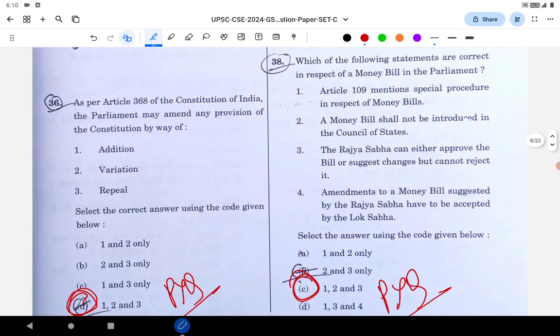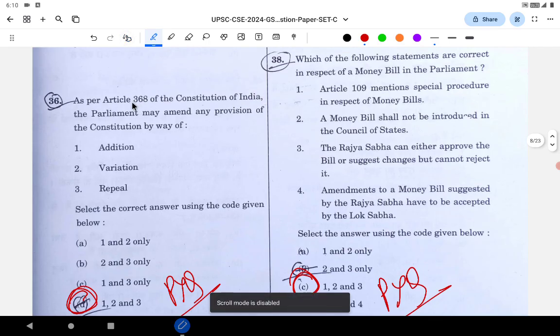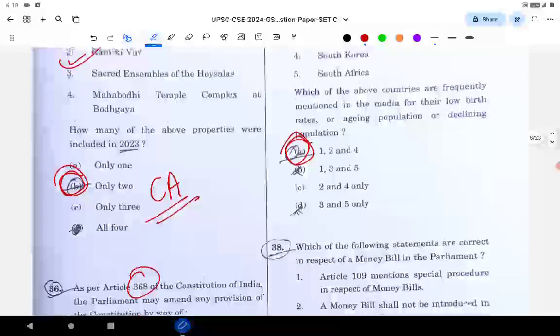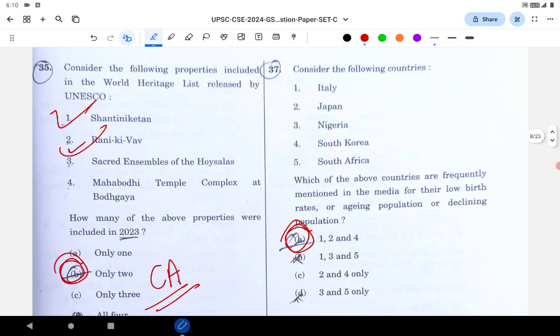Next question. This is the question on Article 368, that is, Amendment of the Constitution. As per Article 368 of the Constitution of India, Parliament may amend any provision of the Constitution by way of addition, variation, or repeal. So a provision can be repealed, a new provision can be added, or a present provision can be varied. It can be slightly changed; you make a change in it, not exactly removing or adding. That is variation. All are correct. So it's a very basic question. If you have just read polity well, you can solve that question.